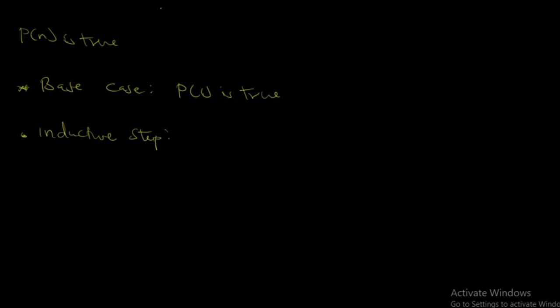For the inductive step, we assume that P of k is true, choosing a positive integer k, and show under that assumption that P of k plus 1 must also be true.